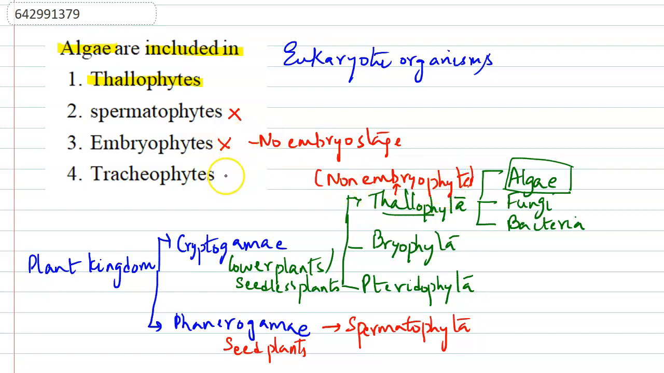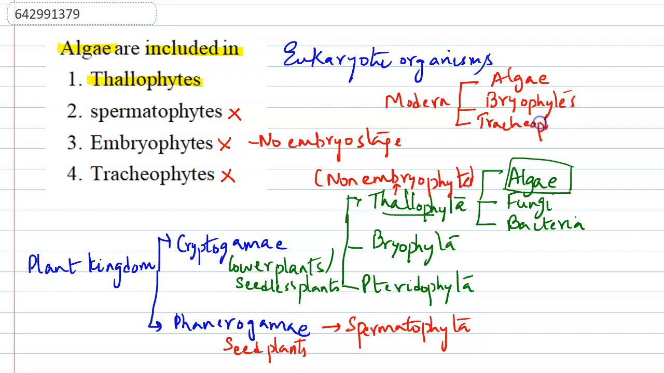Now the last option says tracheophytes. The tracheophytes is also the wrong option, because if we consider the modern day classification, the organisms are divided into mainly three categories. The first one is the algae, the second one is the bryophytes, and the other plants are grouped into the tracheophytes. So the bryophytes and tracheophytes are different categories, and the algae is a different category. So algae are not included in the tracheophytes. So the algae are included in the thallophytes.